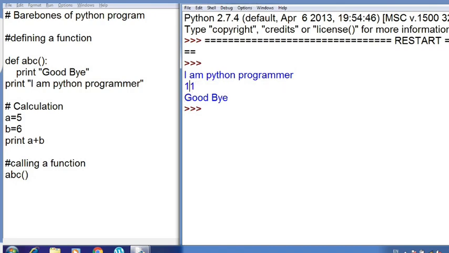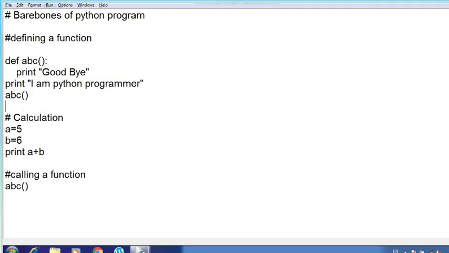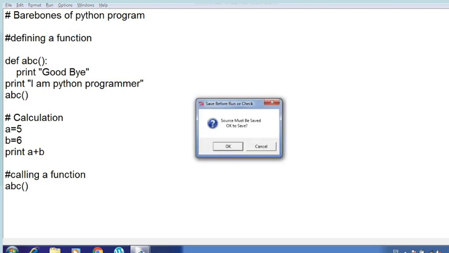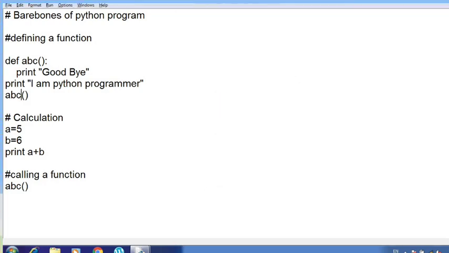We get goodbye because we have called the function abc here. Now suppose I call the function here as well. You can call it any time, anywhere in the program, so it will print goodbye twice. I will show you the changes. Now you can see I am Python programmer, and after that the function abc was called, so the output is goodbye, then 11, and then goodbye.